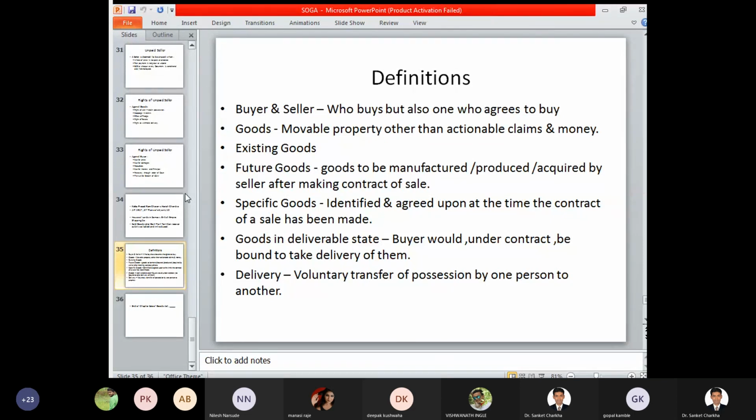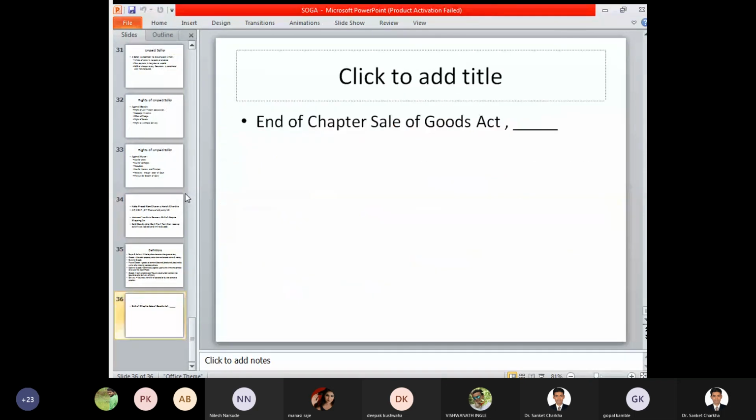Based on your delivery, the ownership rights are transferred, and based on your ownership, the title of the goods and services is transferred. So if a particular seller's title is defective, the same is passed to the buyer, and if the buyer's title is also defective, the same is passed on to some other person. In this way we come to the conclusion of chapter 2, that is the Sale of Goods Act 1930.